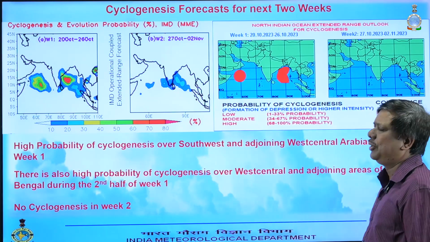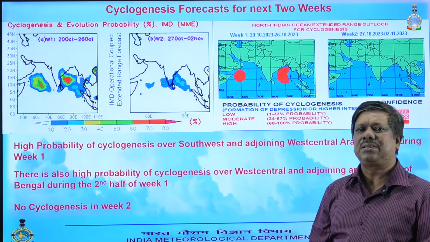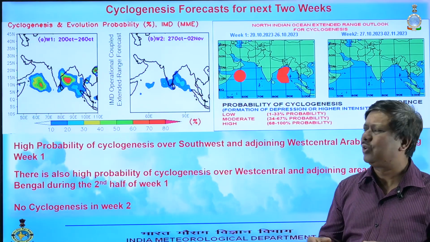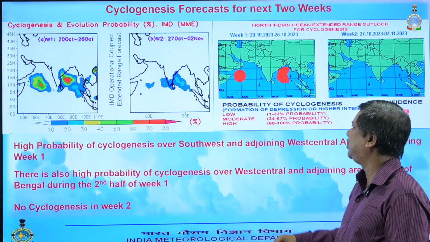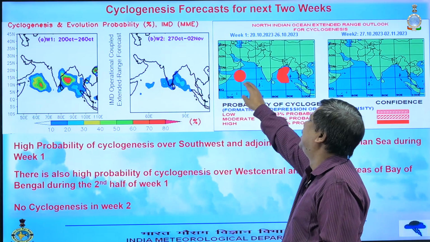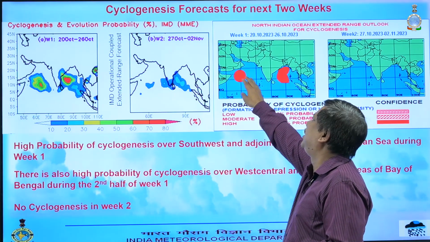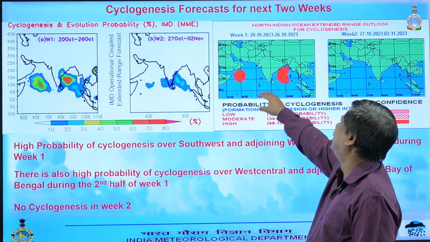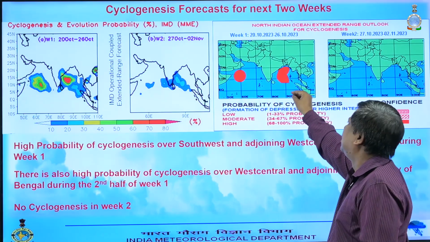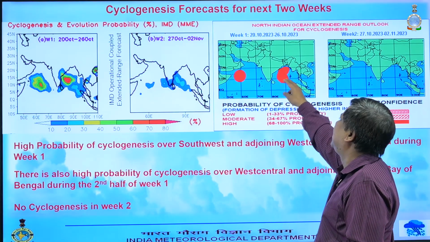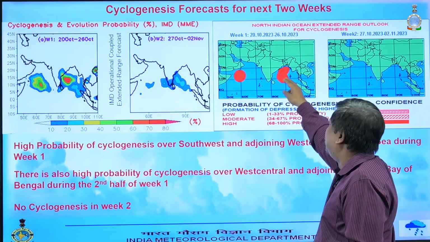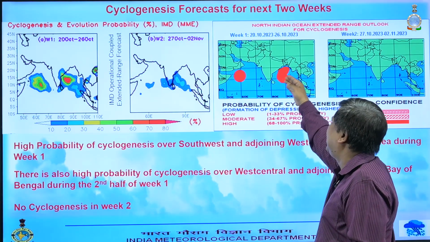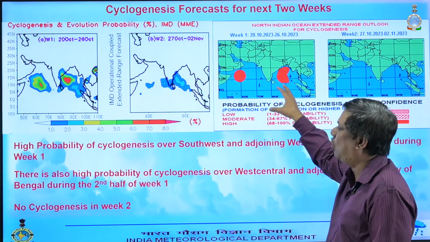And if we consider the other environmental factors and other model forecasts, then the whole scenario is like this. There is a zone of high probability of cyclogenesis over Southwest and West Central Arabian Sea, and also another area around West Central Bay of Bengal and surrounding area in week 1.